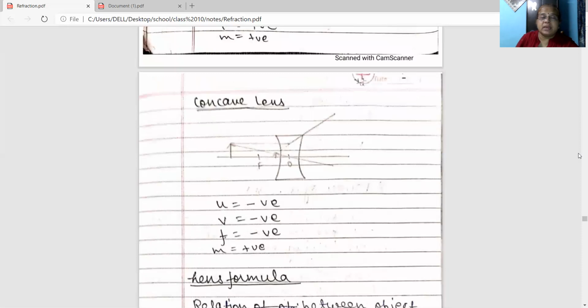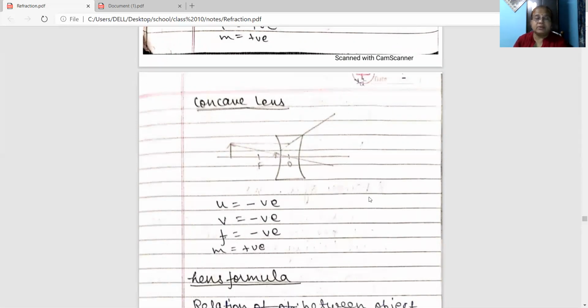Now come to the concave lens. In case of a concave lens, apply the sign convention. Take any diagram, you will find that the object is kept to the left of the lens and the light is moving toward the right. Since we are measuring the distance from the optical center to the object, u will be negative. The image is obtained between F and O on the same side as the object, so v will also be negative.